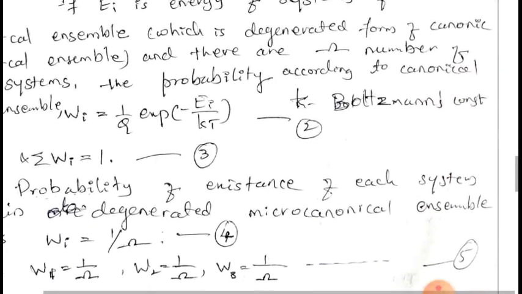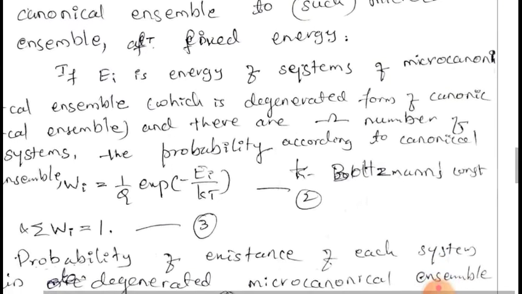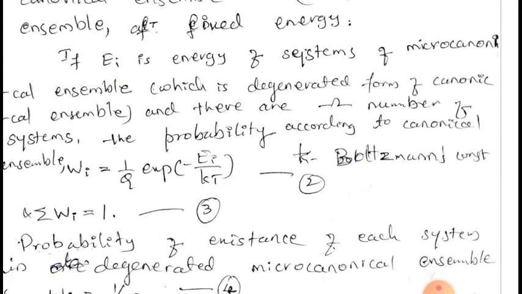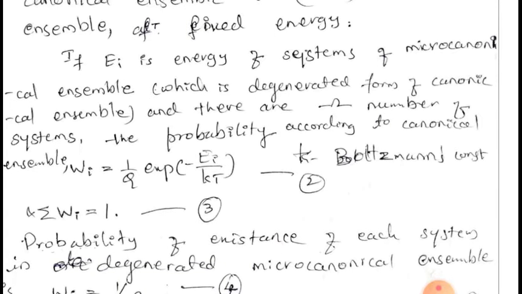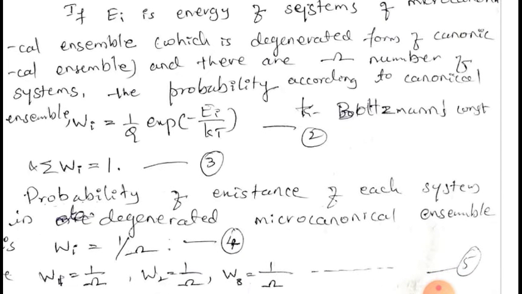Let us consider systems with the energy Ei. There are omega number of such systems, and all those omega systems will form one microcanonical ensemble, which is a degenerate form of a canonical ensemble. Since it is a part of a canonical ensemble, we can apply the concepts of canonical ensemble. Therefore, we use canonical ensemble concepts for this microcanonical ensemble.